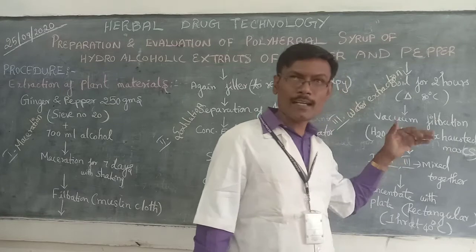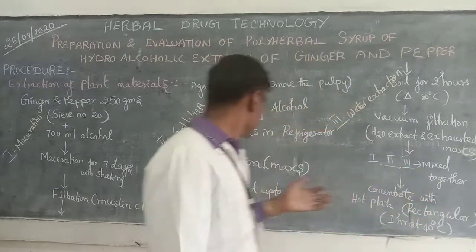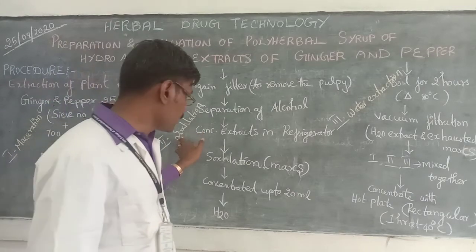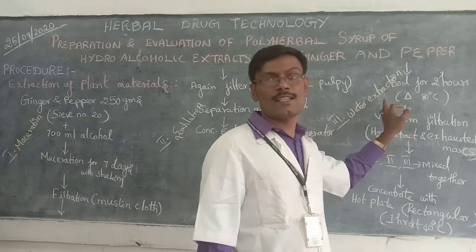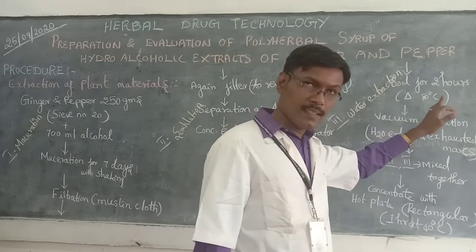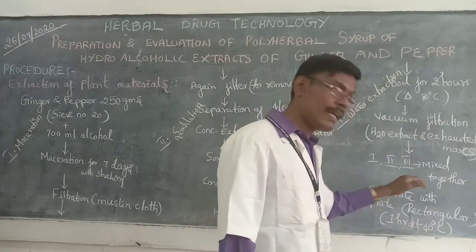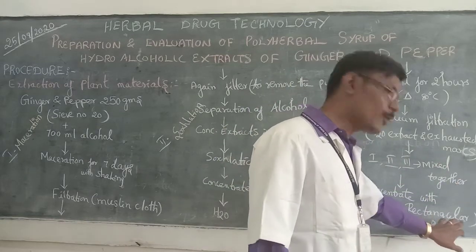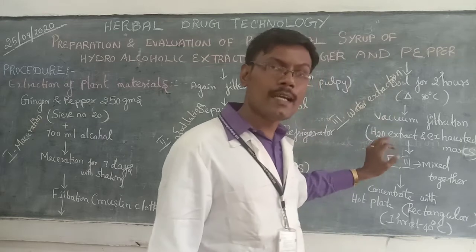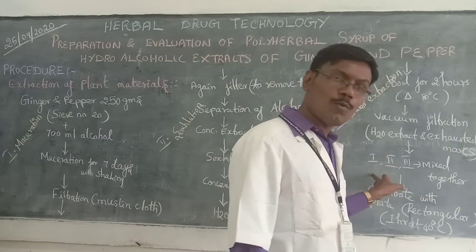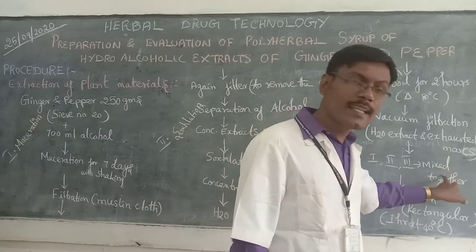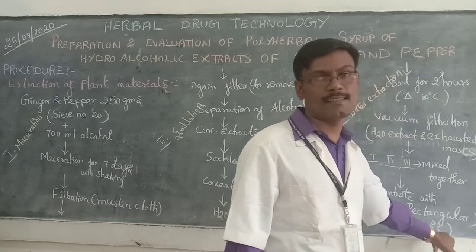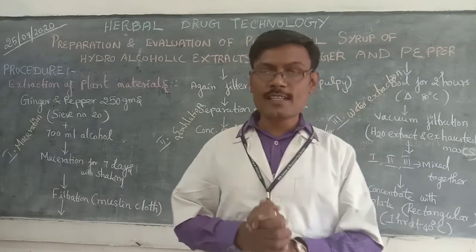Then, in the further step, we take the first 20 ml extract from the maceration, the second 20 ml extract from the Soxhletation, and the third 20 ml extract from the water extraction. These will be combined together and kept on a rectangular hot plate. We have to concentrate extract 1, extract 2 and extract 3 for up to 1 hour at 40 degrees Celsius. That is the procedure, step 1.